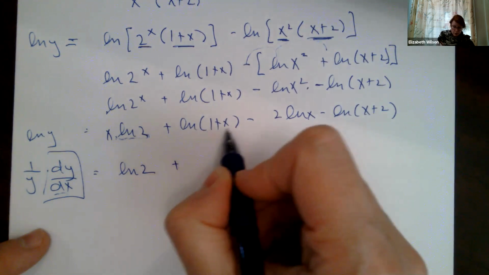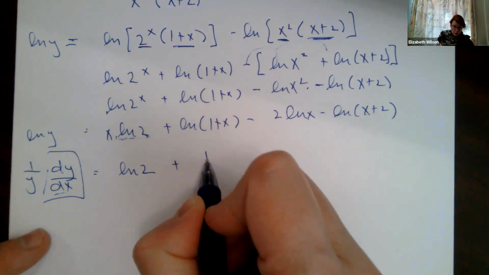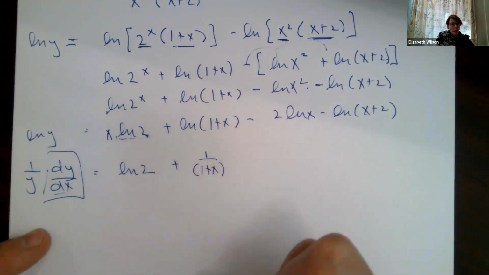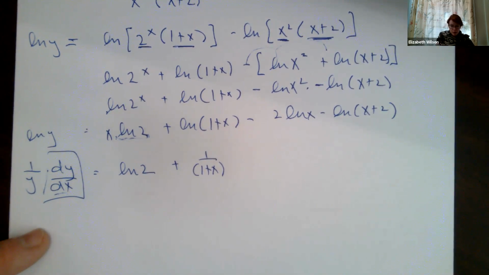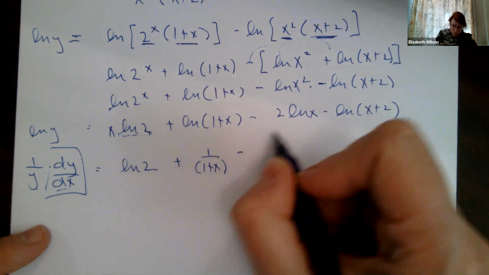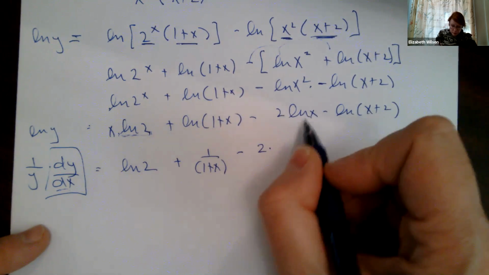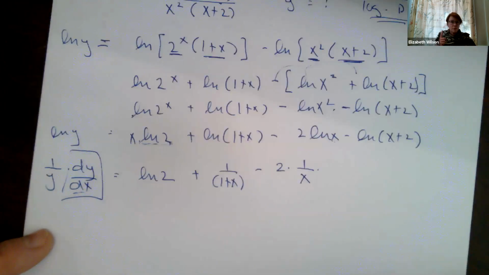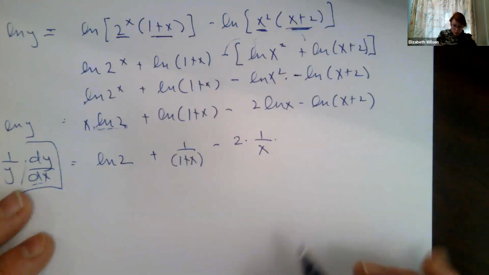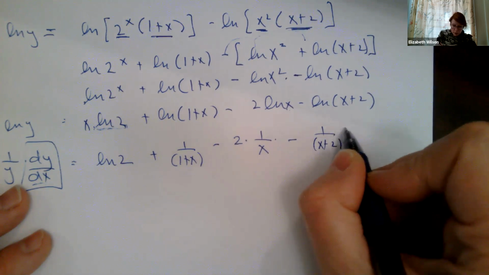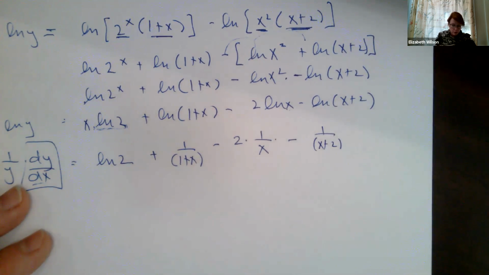Here, this is my u, so I go 1 over that, times the derivative of what's inside, which is just equal to 1. Now I have 2 as a coefficient. The derivative here is 1 over x times the derivative of what's inside, which is 1, minus 1 over x plus 2 times my chain rule derivative, equal to 1.